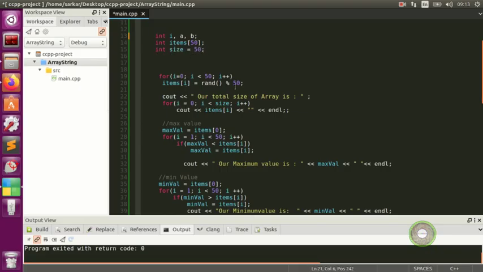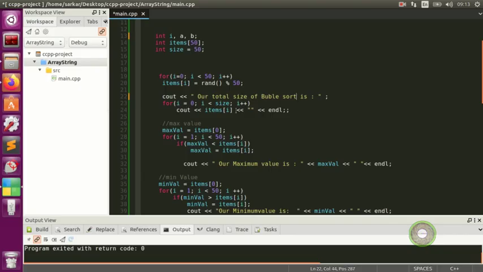All right, so with this one, we still need the total size of the bubble sort. So we're gonna start from 0. I is equal to 0, I is less than the size, which is 50, and I plus plus.